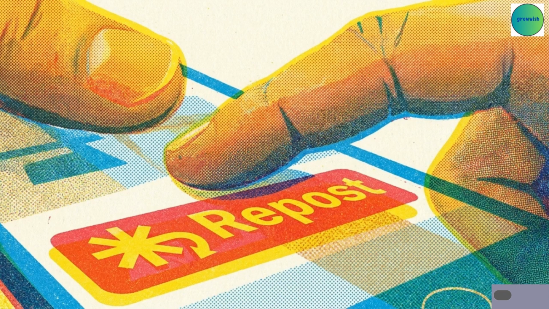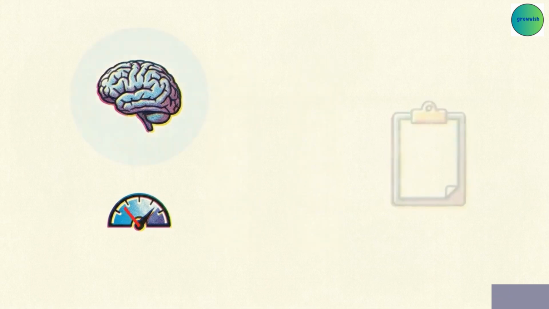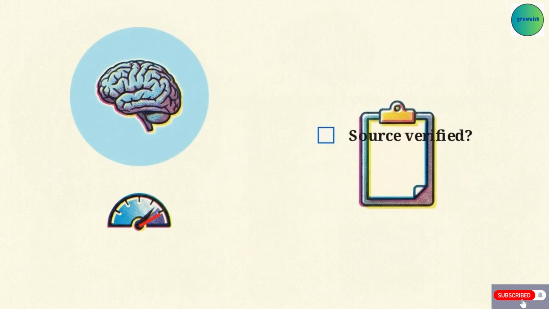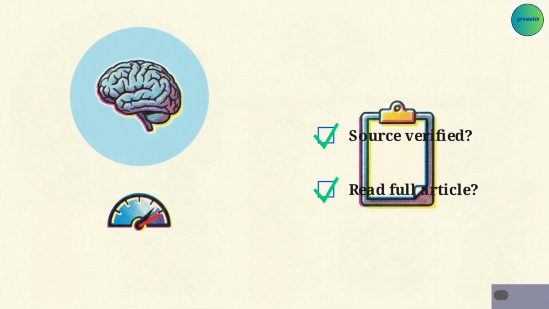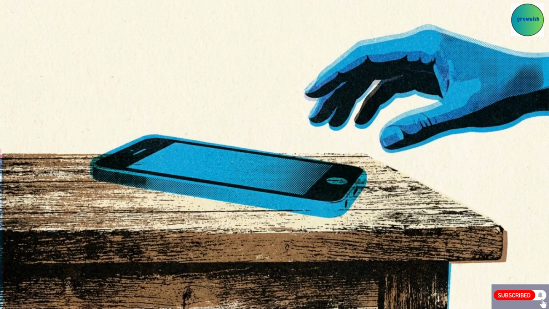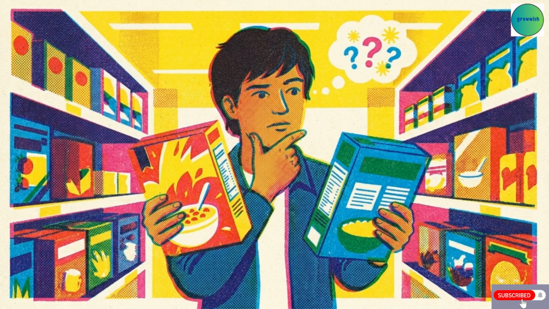This pause acts as a manual override. It shifts the brain out of a low-energy processing state and activates the energy-intensive critical thinking required for objective analysis. Introducing this friction disrupts the cycle of passive acceptance. It allows you to reevaluate whether you actually value the information or if you are simply reacting to its familiarity.